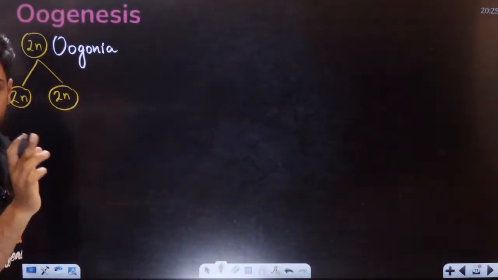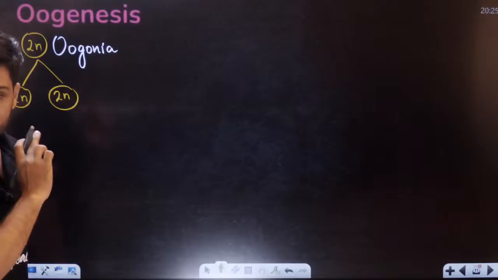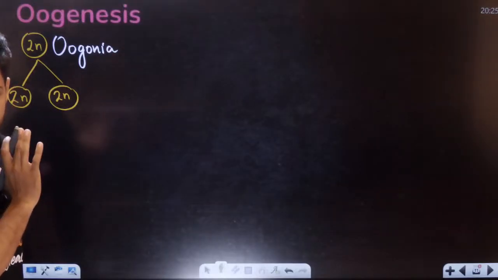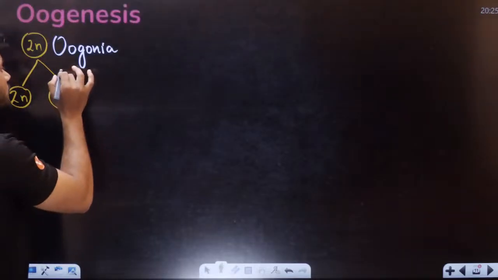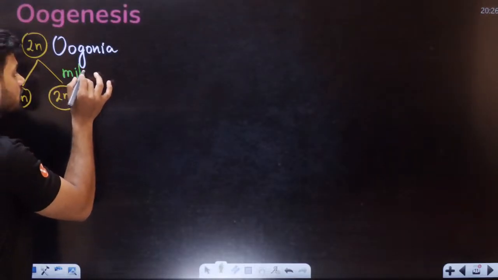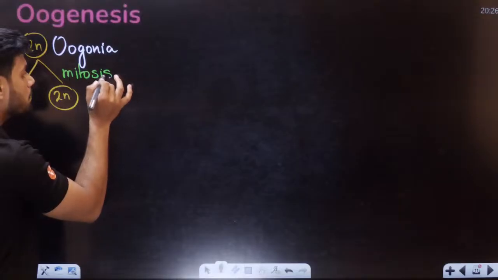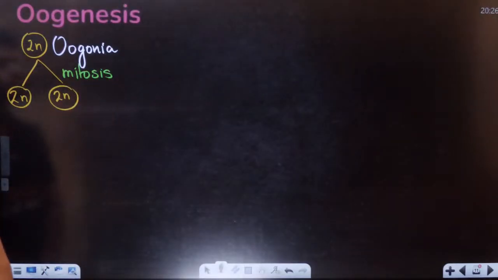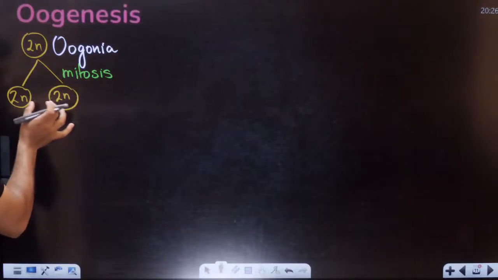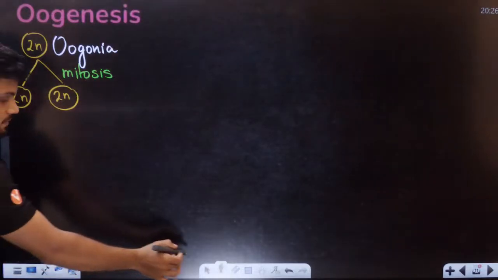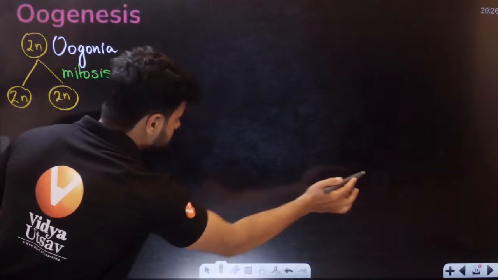Students, I want all of you to write with me. Please write with me, okay? Initially, we have the mitosis here. So, we have the oogonia here, diploid in nature. Mitosis, increase in number. Increase in number, students.